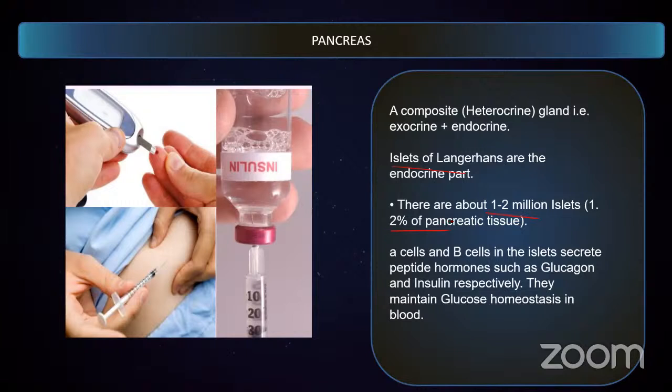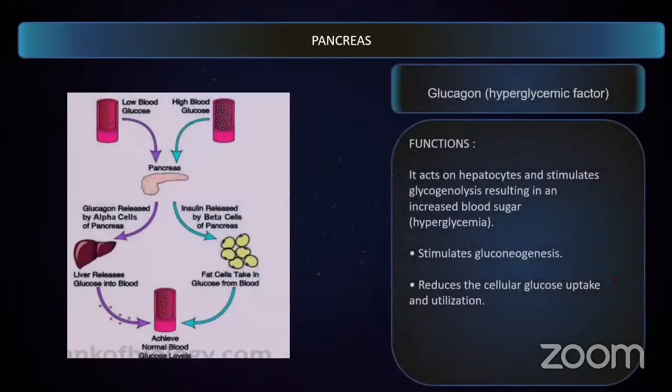Now, in islets of Langerhans, you have two different types of cells. One is alpha cells, the other is beta cells. So this is alpha and beta, not A and B. These alpha and beta cells produce specific hormones. For example, alpha cells produce glucagon and the beta cells produce insulin. When we talk about glucagon and insulin, they are responsible for glucose balance, or glucose homeostasis.